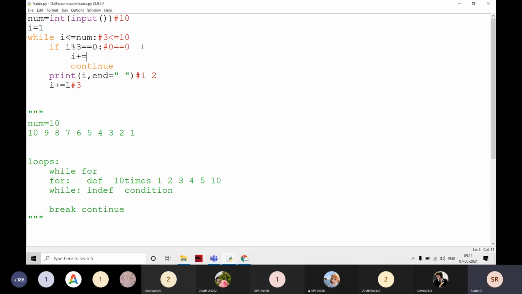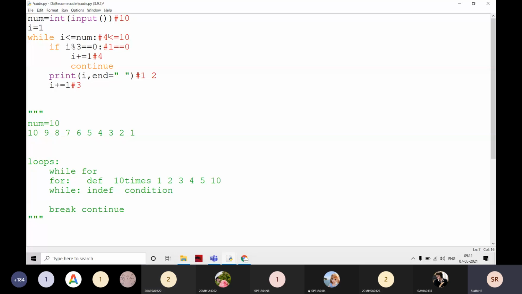i plus equal to 1. Here also I have to increment it. For example, here it was going to be the infinite loop, that is going to be 0. Then the i value becomes 3 plus 1, 4. Then continue is going to be raised. Now it again checks whether 4 is less than or equal to 10. Yes. And again 4 mod 3 is equal to 0? Then it becomes 1. 1 is equal to 0 is false.